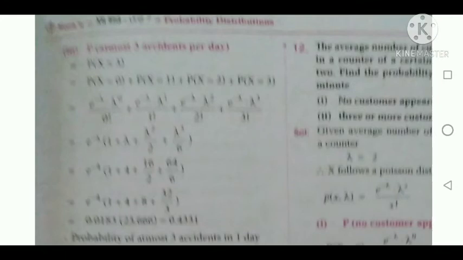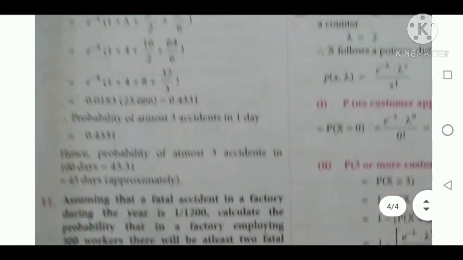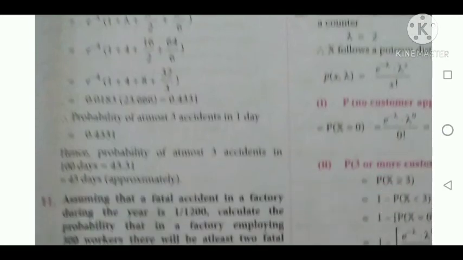Okay, the next subdivision is at most 3 accidents per day. Sorry, it is at most, not at least. At most 3 accidents means x equal to 0, 1, 2, 3. Okay, so these things are added. So the answer is 0.4331. If you multiply by 100, we are getting 43.31, nearly 43 days approximately.